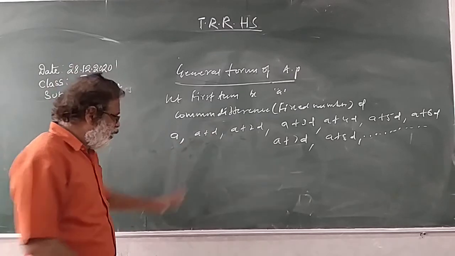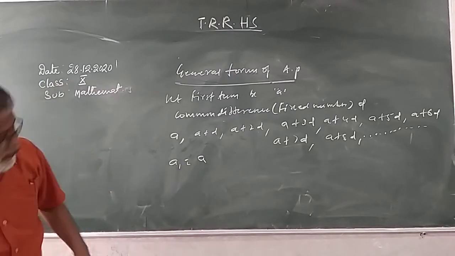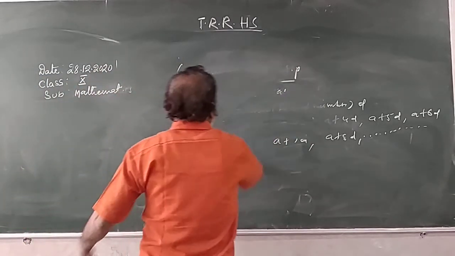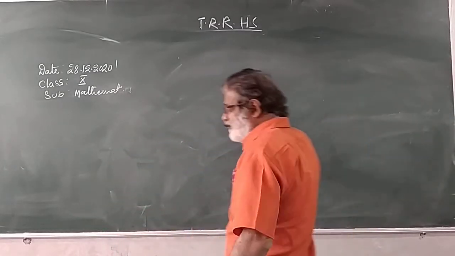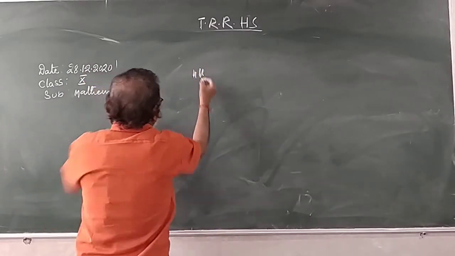How do you get the second term? First term A1 is equal to A. Okay, so I will show you now. General form is over. Now the nth term of AP. Nth term means 5th, 6th, 7th; nth term means the last term.